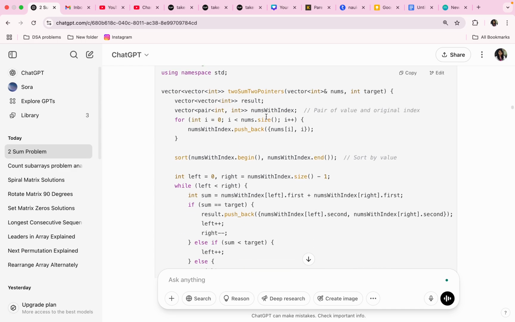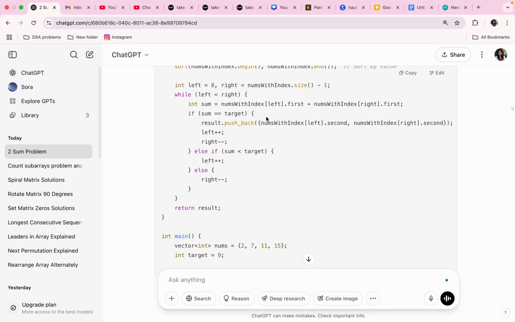Remember what we have prepared for this two pointer approach? We have created a numsWithIndex array, we have saved all the values with their index as pairs in the vector, and then we are sorting this vector. After sorting, now we are initializing the left pointer and the right pointer.